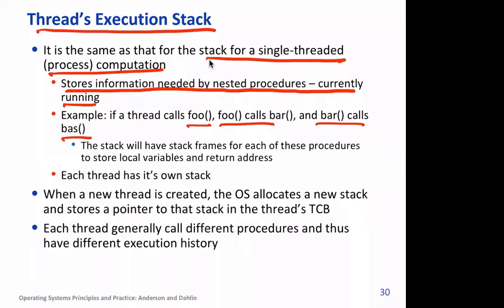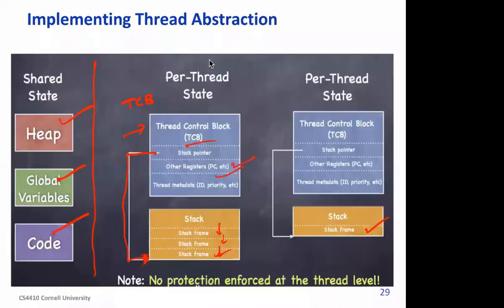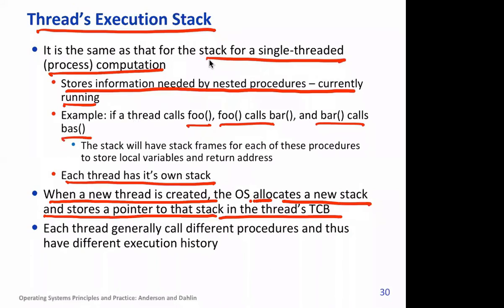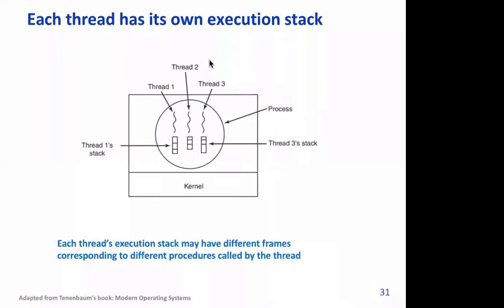All right, so each thread has its own stack. When a new thread is created, the OS allocates a new stack and stores a pointer to that stack in the thread control block, that we have already seen, right? This one. When a new thread is created, of course a TCB will be created, and also a stack will be created. And then the pointer to that stack will go into the TCB. The same point that we have discussed earlier.